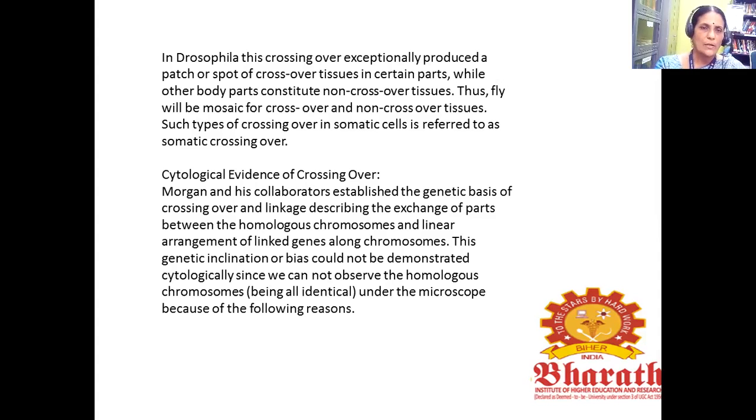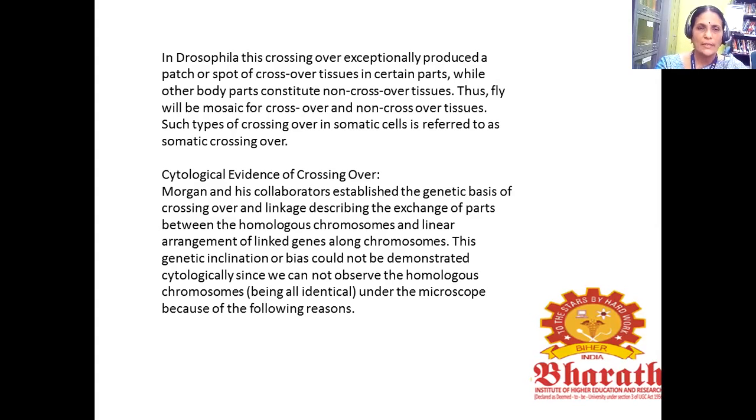Next we have the cytological evidence of crossing over. Morgan and his collaborators established the genetic basis of crossing over and linkage, describing the exchange of parts between homologous chromosomes and the linear arrangement of linked genes along the chromosome.